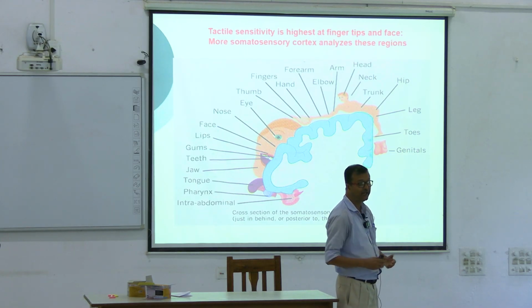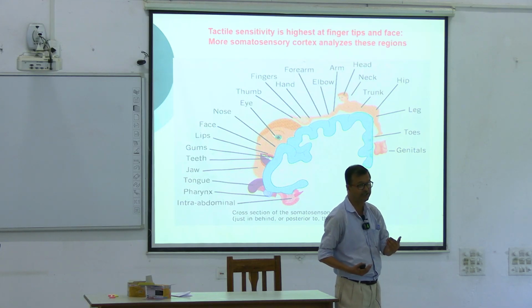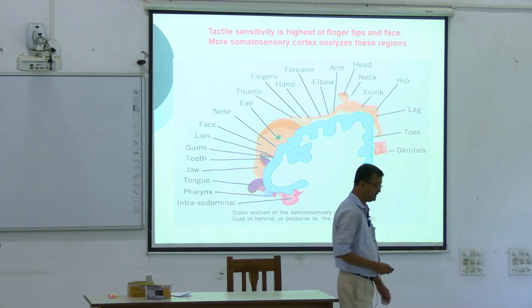And the second thing is density. What density? Receptor density. And based on this, two-point discrimination is possible.